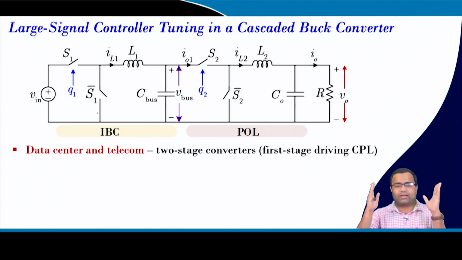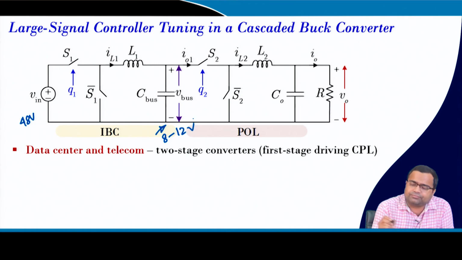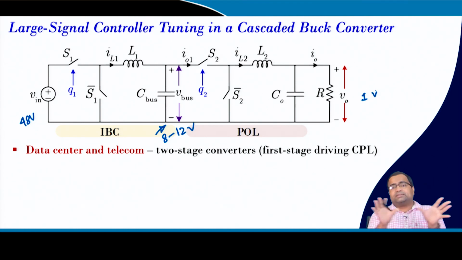and this is commonly used in data center and telecom applications, where suppose we are using a very high voltage like earlier, 48 volt. So, here roughly it is nominal 48 volt, and this bus voltage is generally set to 8 to 12 volt, and the output is generally close to 1 volt. So, that means it is a two stage converter, 48 to 12 or 8, then 8 to 1.